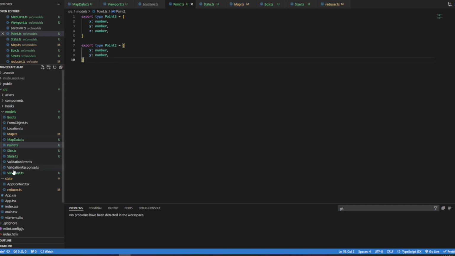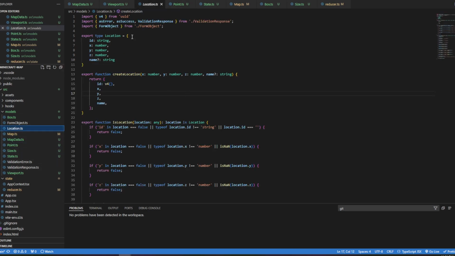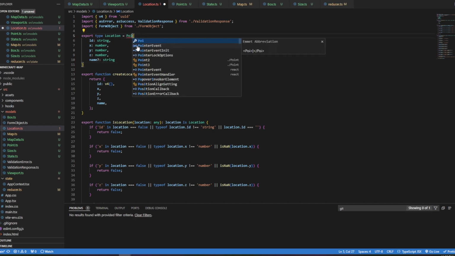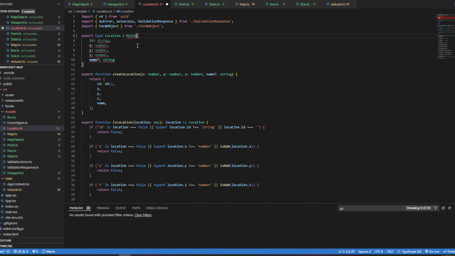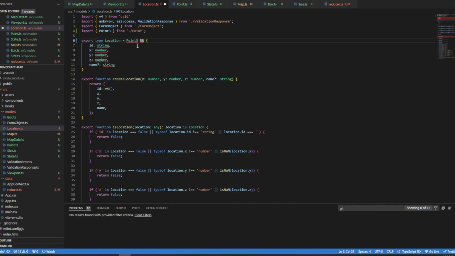And then I can go to my location, and I can say that my location, I'm not sure how to do this with type, but inheritance with types is effectively just using the and. So what this will be is Point, then we'll bring Point3, which is our 3D point, and that.